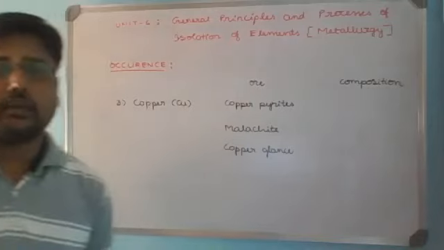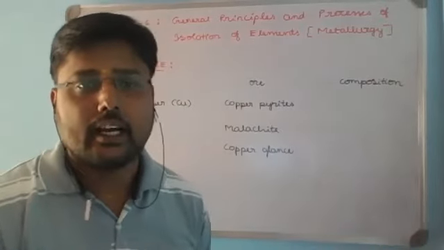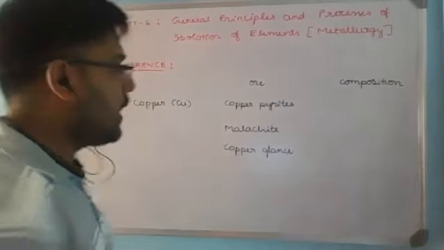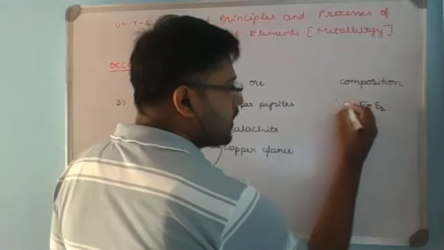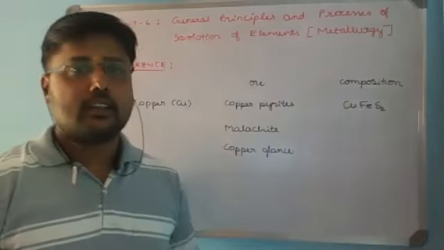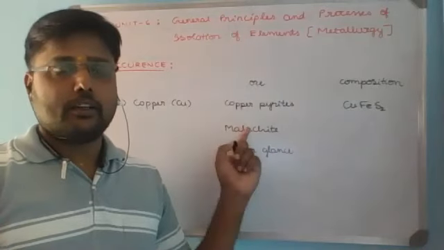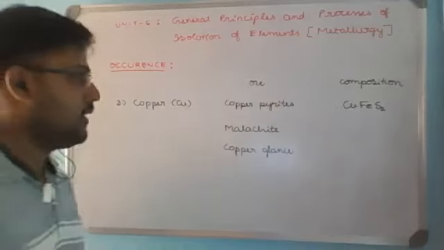So these are the three important ores of copper. We know that iron pyrites is FeS2, so copper pyrites is CuFeS2. This is the ore of copper which contains sulfide along with iron in it.